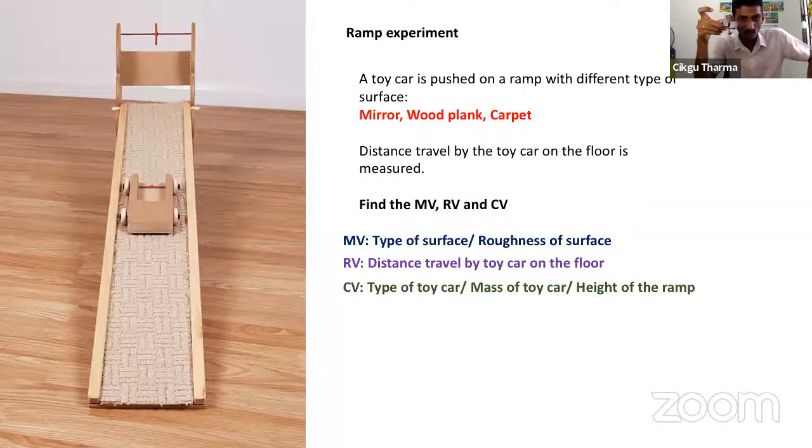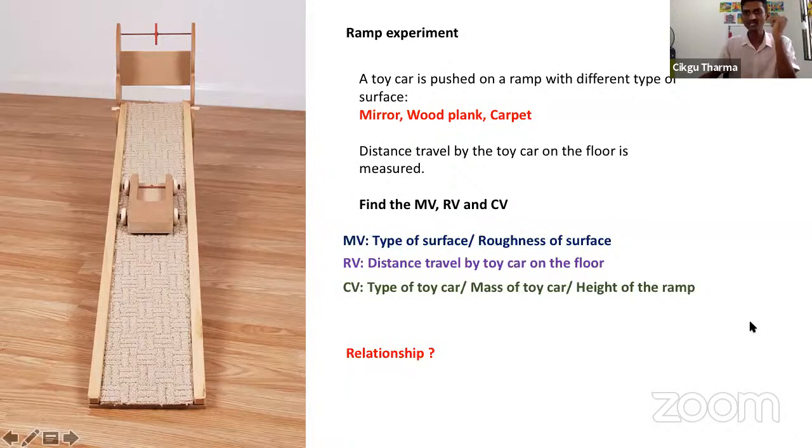When I change the toy car, the mass will change. It will be heavier or lighter. So I must make sure the mass of the toy car is the same, or the height of the ramp, ketinggian landasan. Height must be the same, because the higher the ramp, the faster the car moves. So we must make sure the ramp is at the same height. Can you get it? Okay, next question.